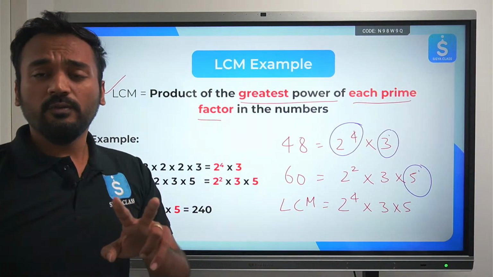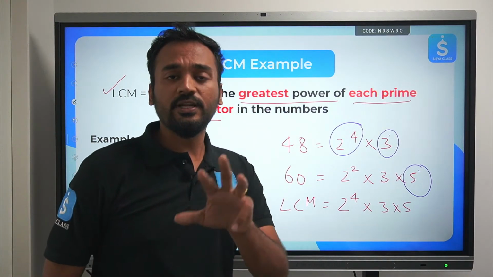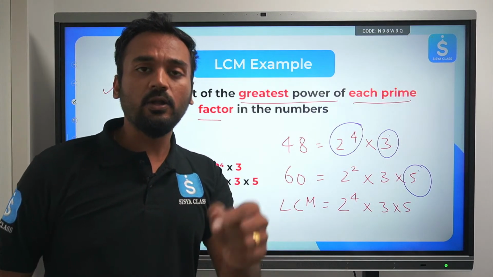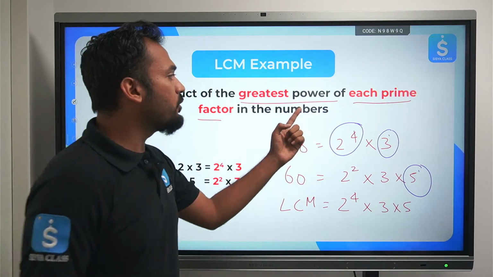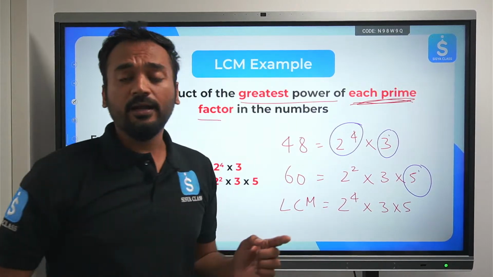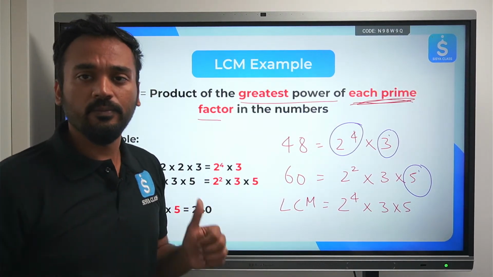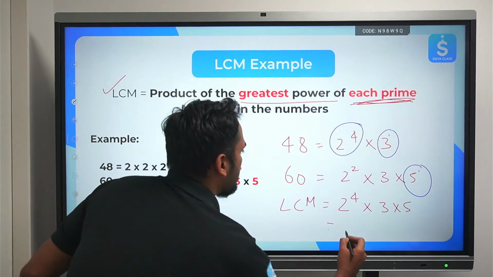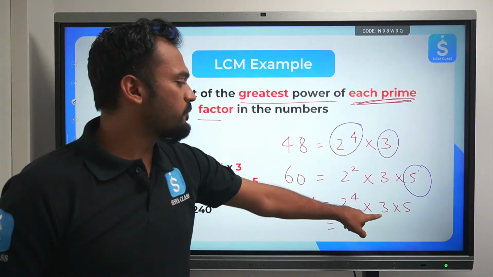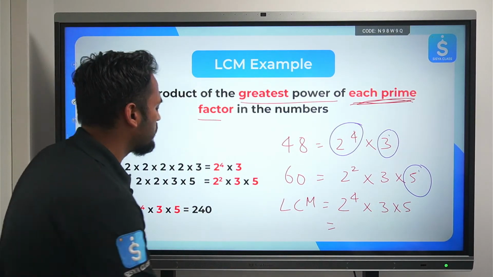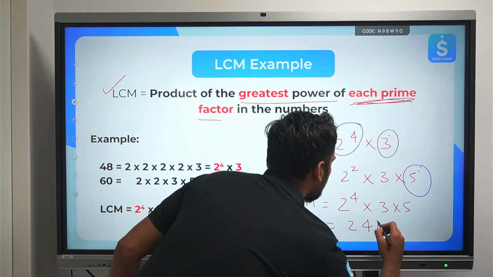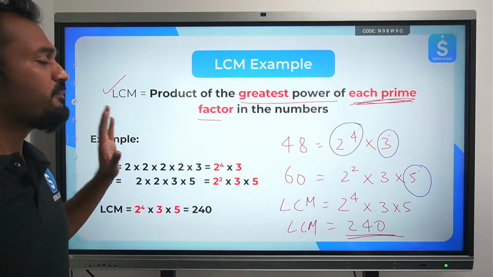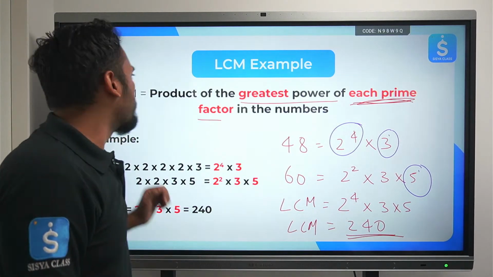The only difference over here is not simply greatest and smallest. In case of HCF, you will be looking at common factors, and only from those you will select the lowest power. In LCM, you will be looking at each and every prime factor, and from that you will select the highest one. Clear? And only one you have to select, not both. So when you solve, you get 16 times 3 times 5, you will get the answer to be 240. I hope this is clear. So this much concept you have done. Let's quickly solve some problems.